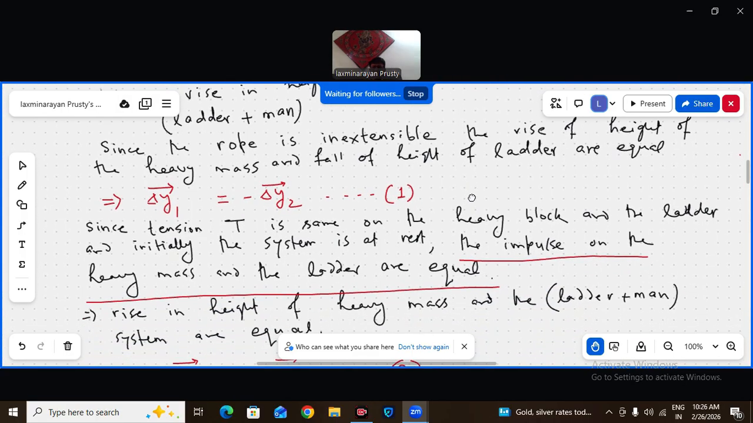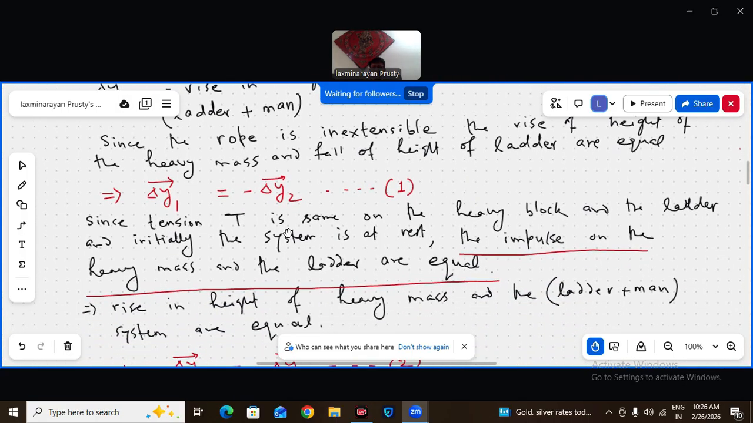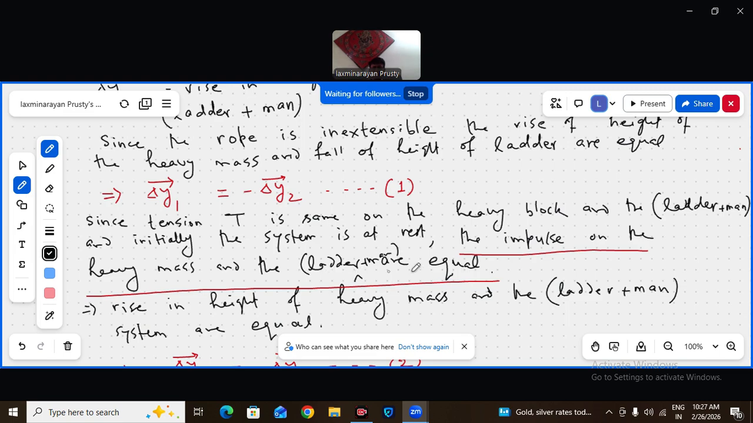Okay, very nice. Since the tension is the same on the heavy block and the ladder, and initially the system is at rest, the impulse on the heavy block and the ladder plus man are equal. Let me write this with more clarity.